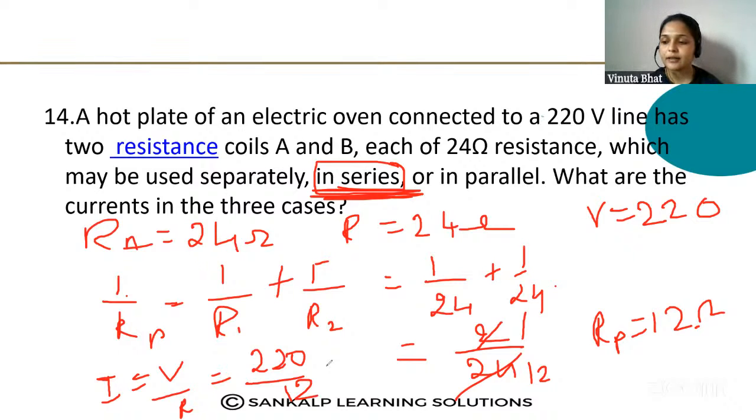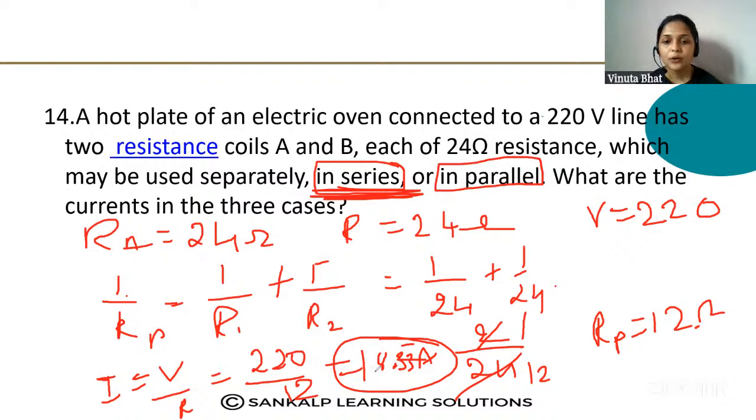That is 18.33 ampere, when it is connected in parallel. Next you have to find out when it is connected separately.